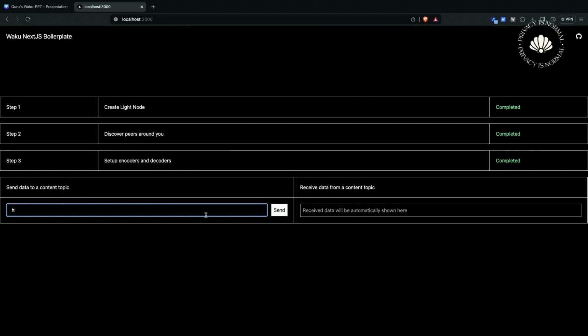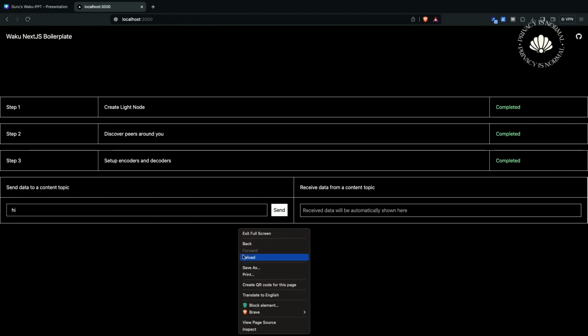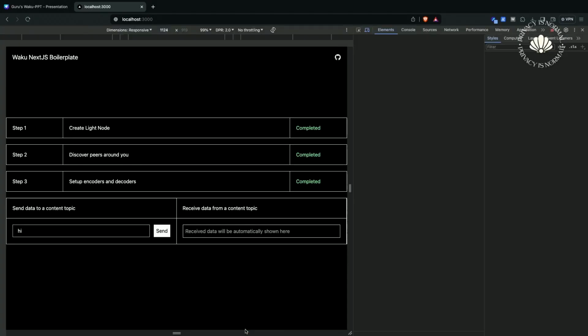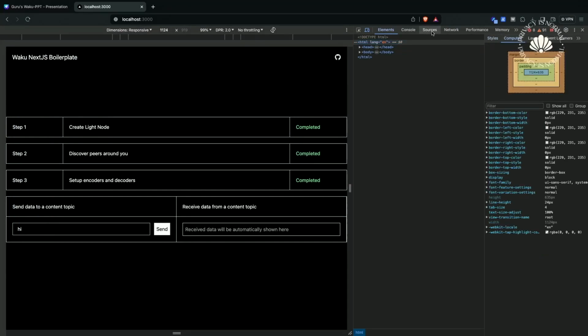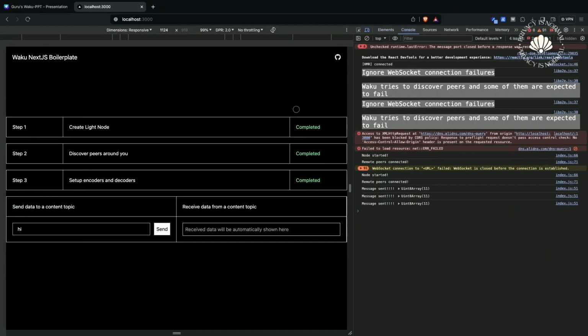So let me try sending a hi. Also, be mindful about disconnection problems at this point with our libraries. If you leave your application without usage for some time, it sometimes tends to get disconnected, which is understandable for an early stage project. So this is pretty much how it is supposed to work.